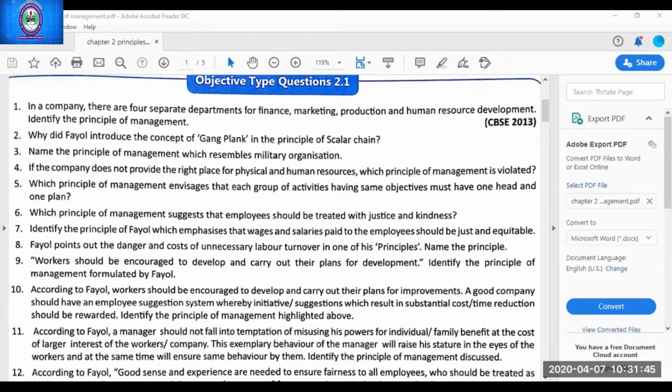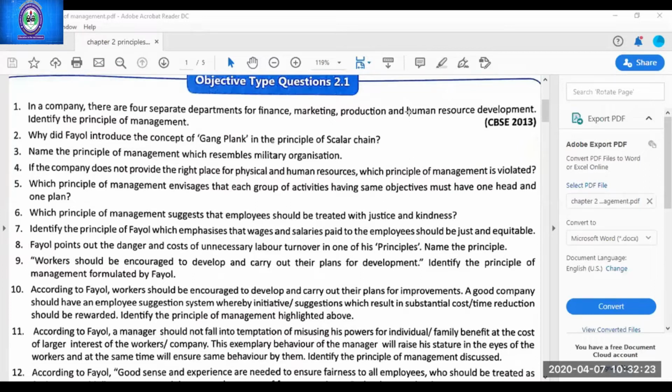If the company does not provide the right place for the physical and human resources, which principle of management is violated? Tell me the answer. Principle of order. Very good. Many students are giving me answers in writing. They are all giving the right answer. Yes. Next. Which principle of management envisages that each group of activity having the same objectives must have one head and one plan? Unity of direction. Very good.